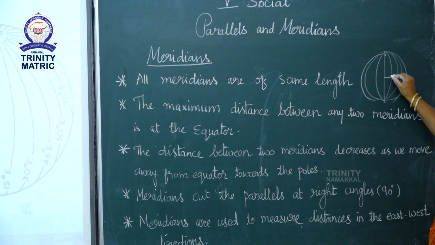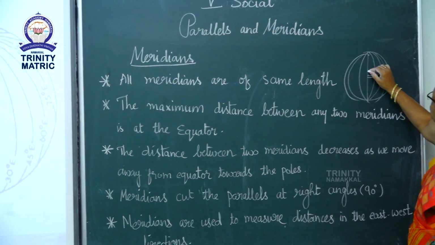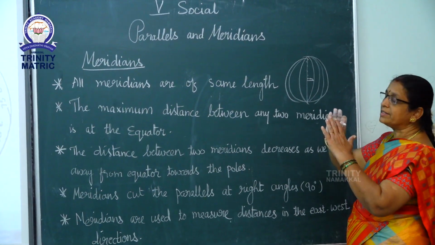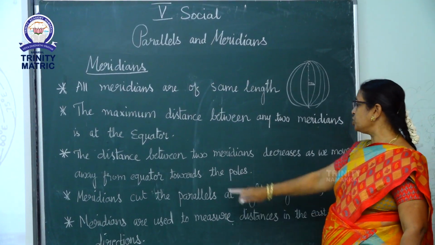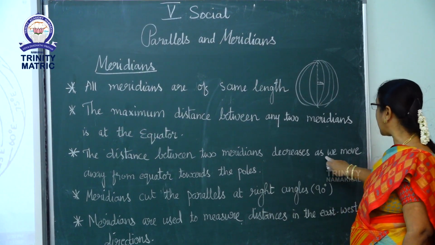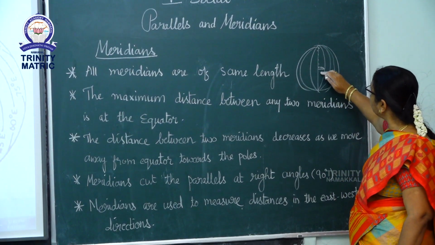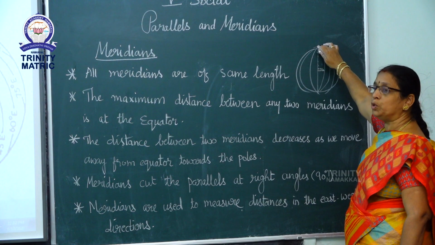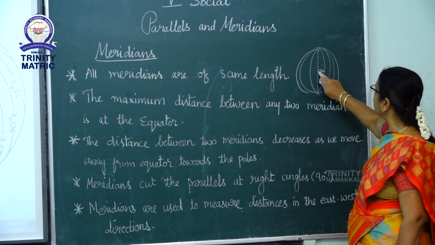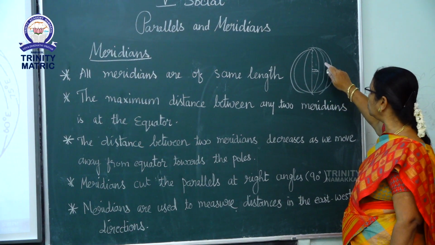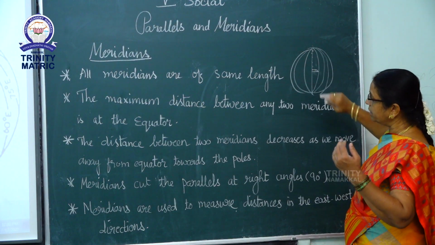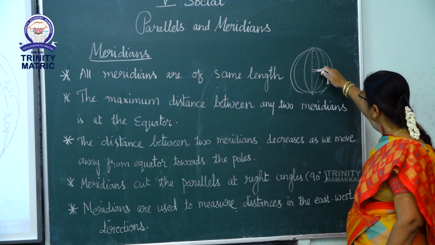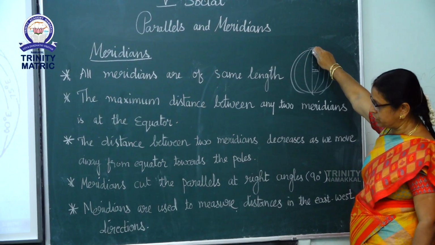Means here will be the maximum distance. When it moves towards the pole, it decreases the distance. The distance between two meridians decreases as we move away from the equator towards the poles.